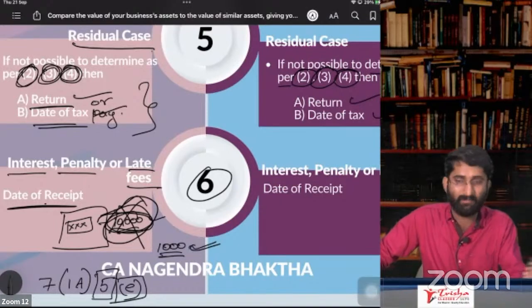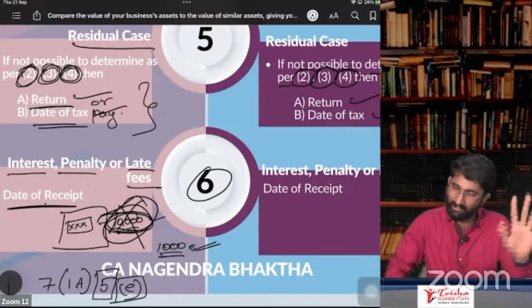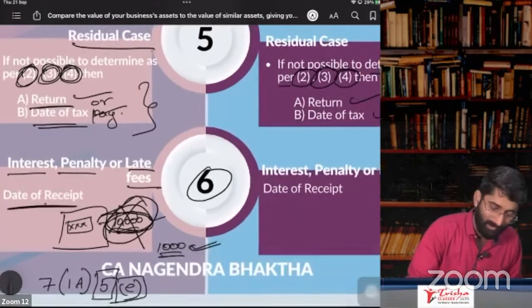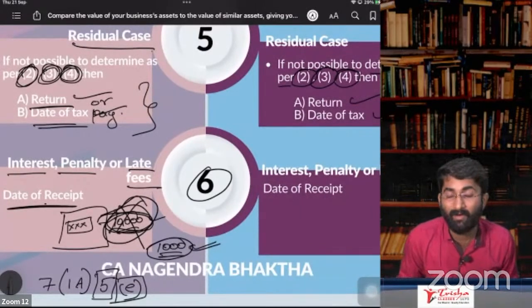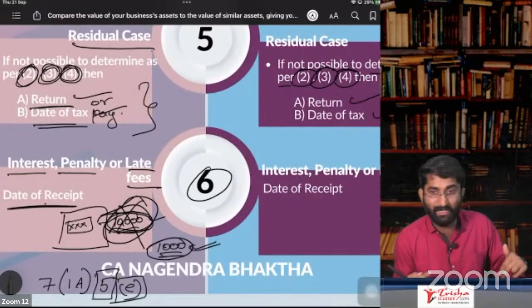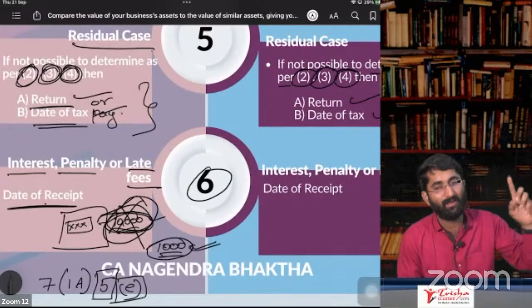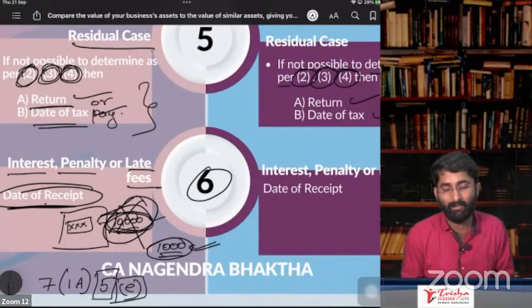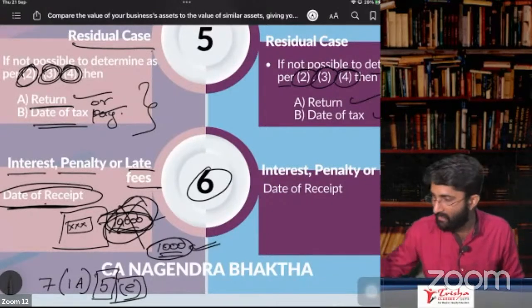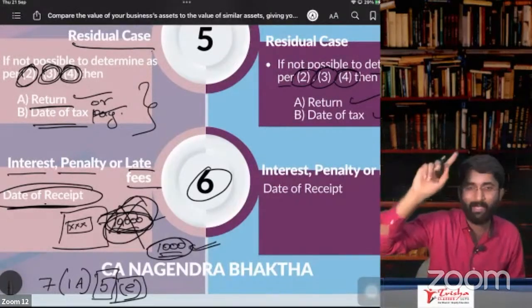That is supply of service. On that supply of service, do I need to pay the GST, sir? Yes. So that 1,000 is supply of service. I have to pay GST on that. I have to collect extra amount, GST, and pay that. What is the time of supply? Whenever you receive. Today I received that amount. This day will be the time of supply. In next month's return, I have to pay it to the government.